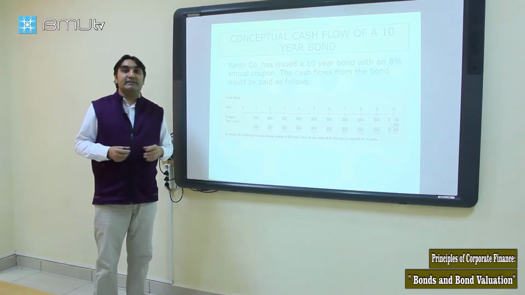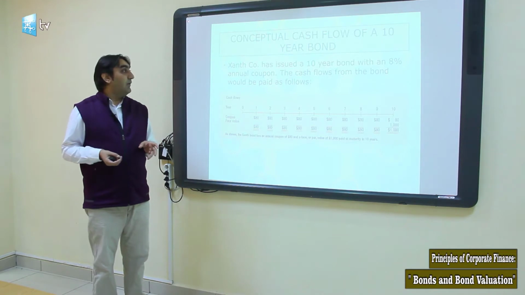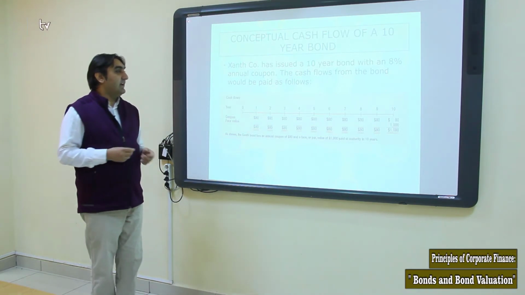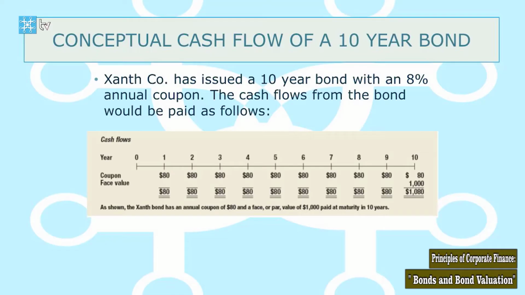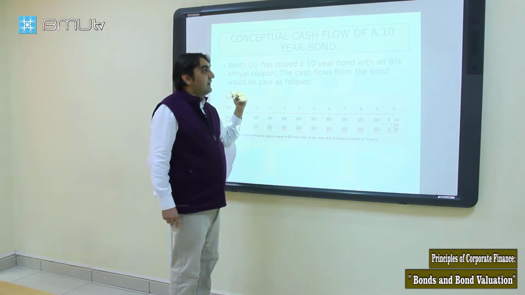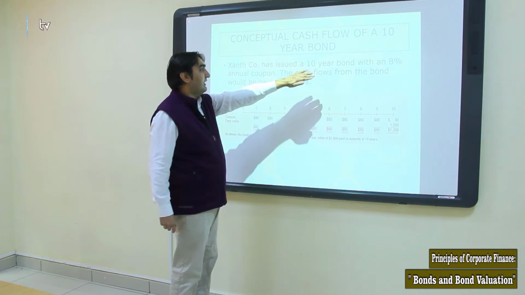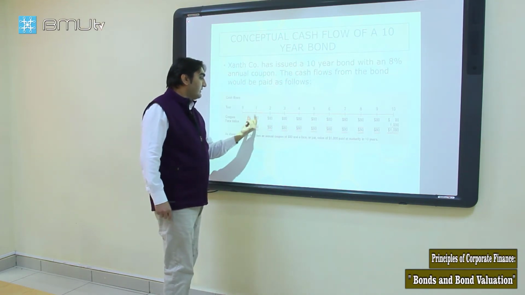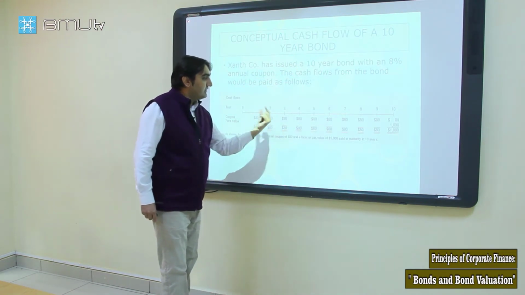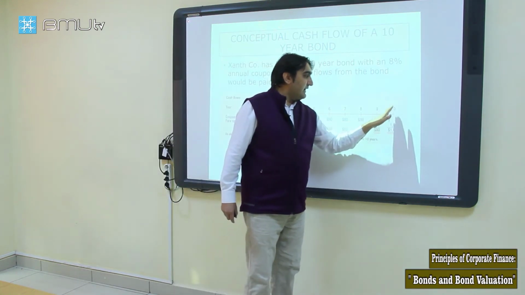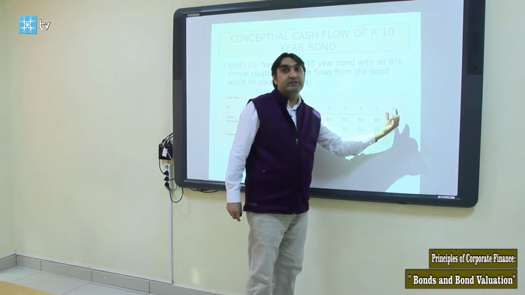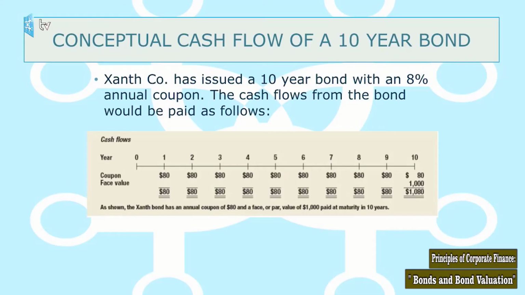So let's look at a sample bond. The company has issued a 10-year bond with an 8% annual coupon. Cash flows from the bond will be paid as follows. The 8% rate results in $80 coupon payments, that's 8% of face value, 1,000. In year one, as an investor, we get $80. In year two, $80. Until the 10th year, we get $80 per period. Here it is per year. And at the end of the period, we get face value, 1,000.